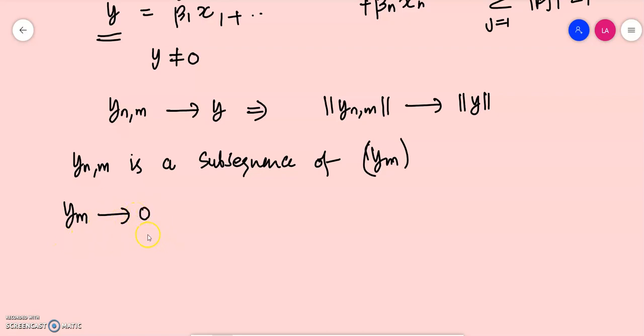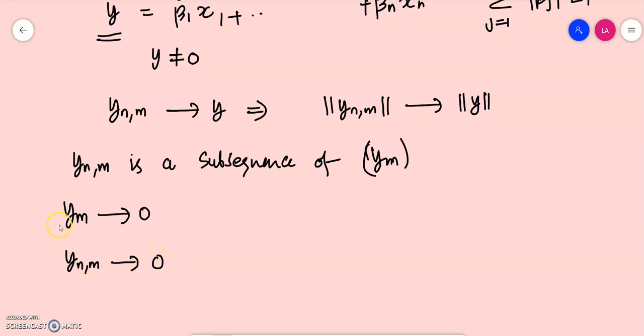If a sequence is converging to 0, all its subsequences should converge to the same limit. A sequence and a subsequence cannot have different limits. So a sequence converging to 0 means every subsequence of that sequence should converge to 0 as well. So y_nm should be converging to 0 as well.